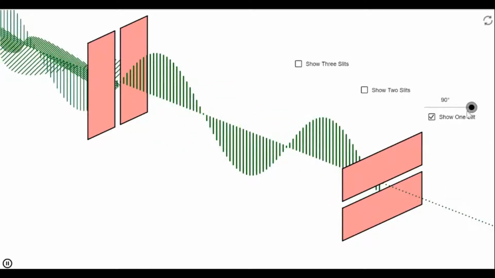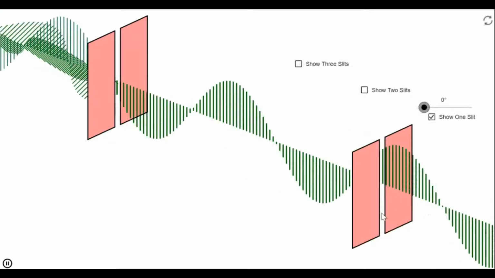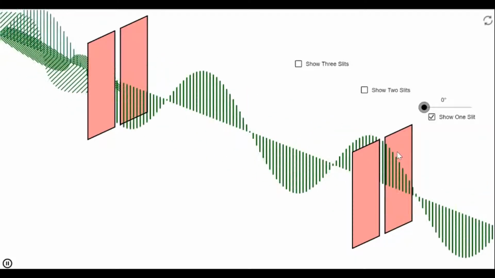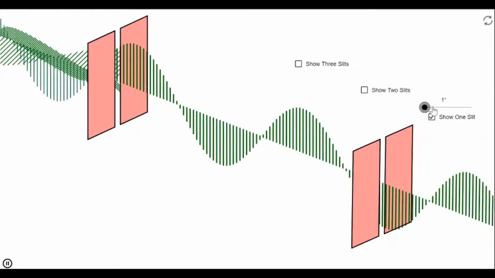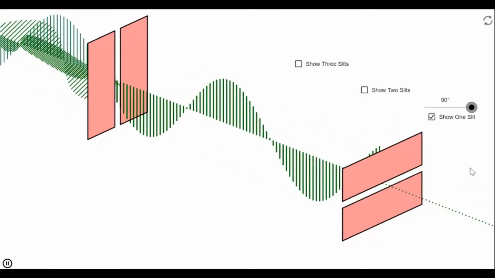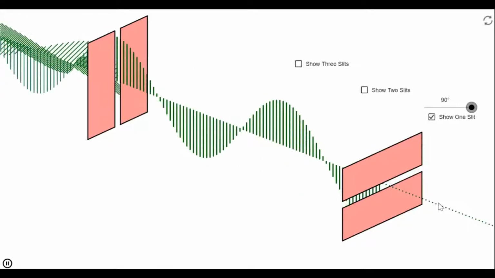Why? Because if I keep the analyzer at 0, that means my light is polarized along the upward direction, y direction. But if I block this y direction, is the light passing through? No. Can you see any intensity? No.